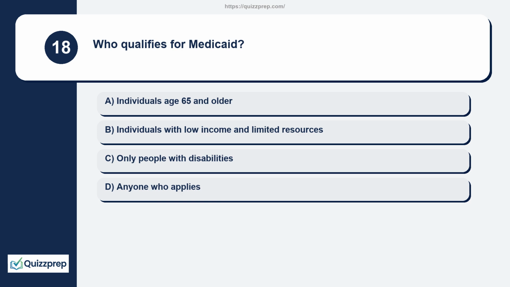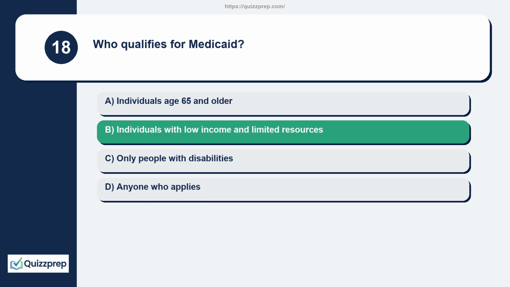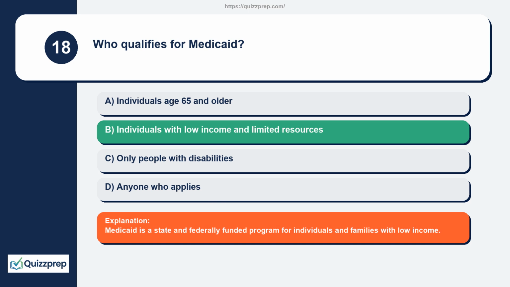Question 18. Who qualifies for Medicaid? Individuals age 65 and older. Individuals with low income and limited resources. Only people with disabilities. Anyone who applies. Medicaid is a state and federally funded program for individuals and families with low income.